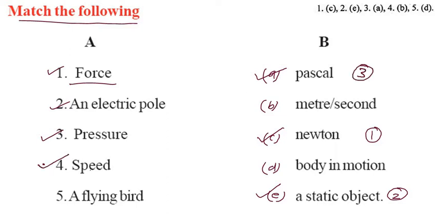Now come to the speed. Speed is 4. That is the meter per second. So you can write here 4. And a flying bird. So it is the body in motion. So you can write here 5. So matching the following, you have to do like this, and it is easy, it will be done, there will be no problem.